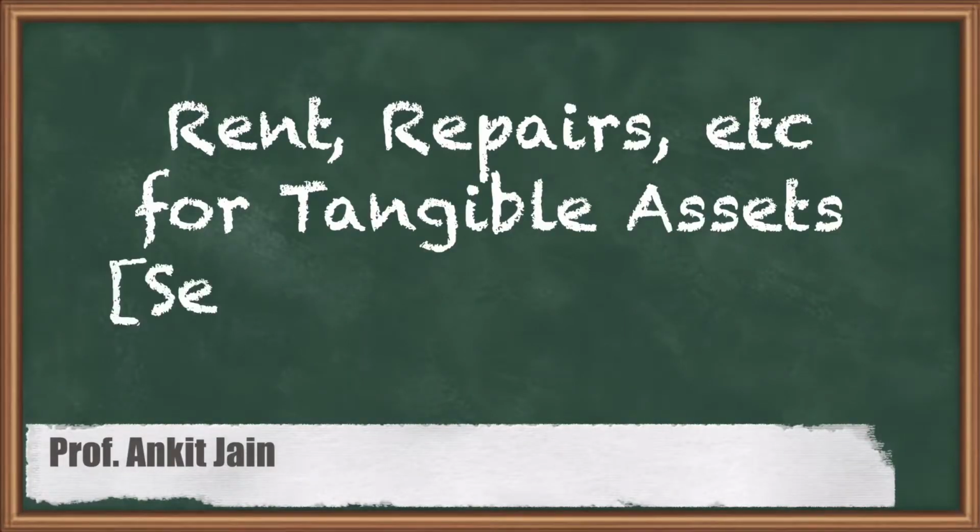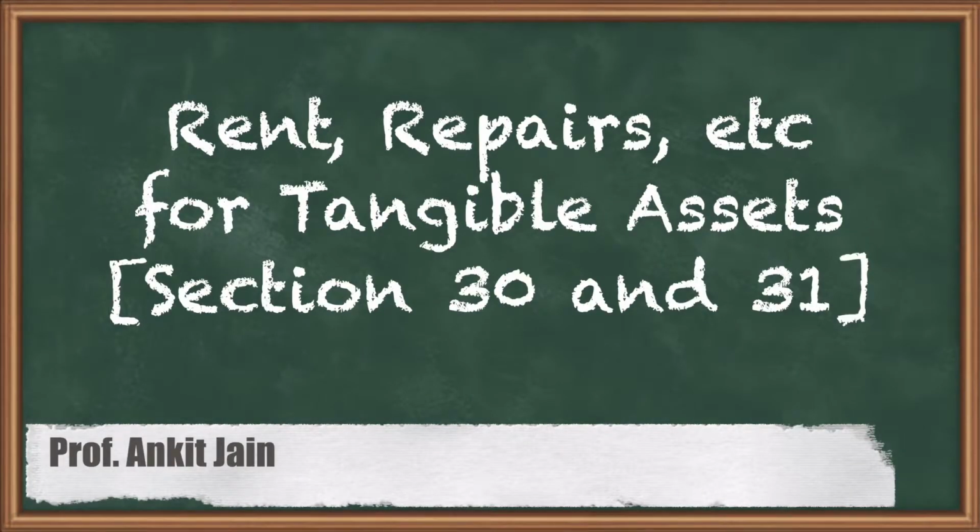Hello friends, the next topic under the main topic profit and gains from business and profession is the computation of the business income, Section 29. What are the various headers of the section of the business income? And the second topic in it is the treatment of rent, repairs, insurance related to fixed assets, namely building, plant, machinery.